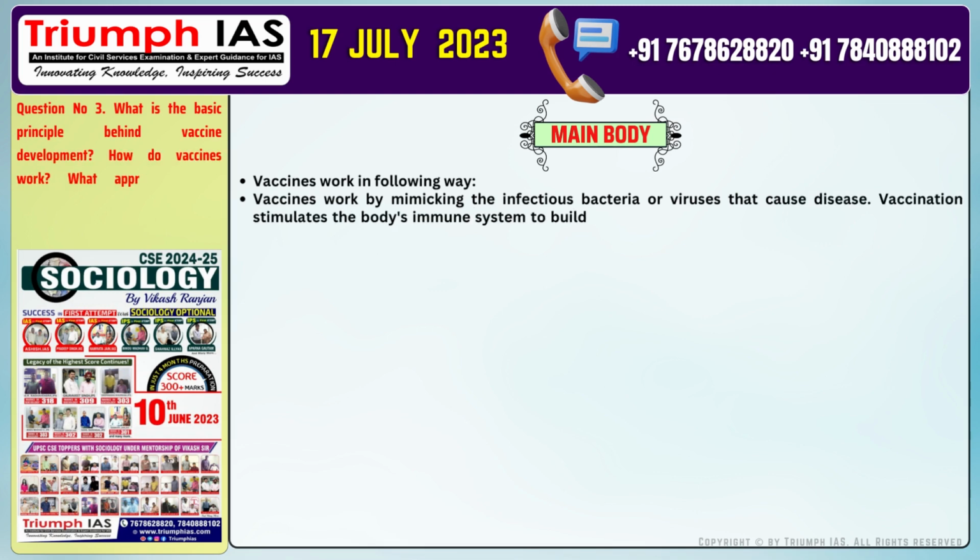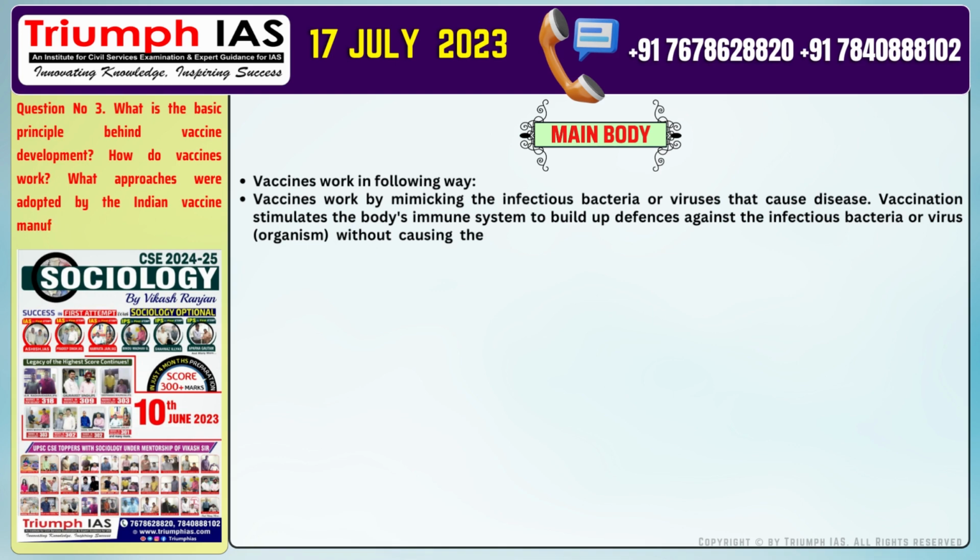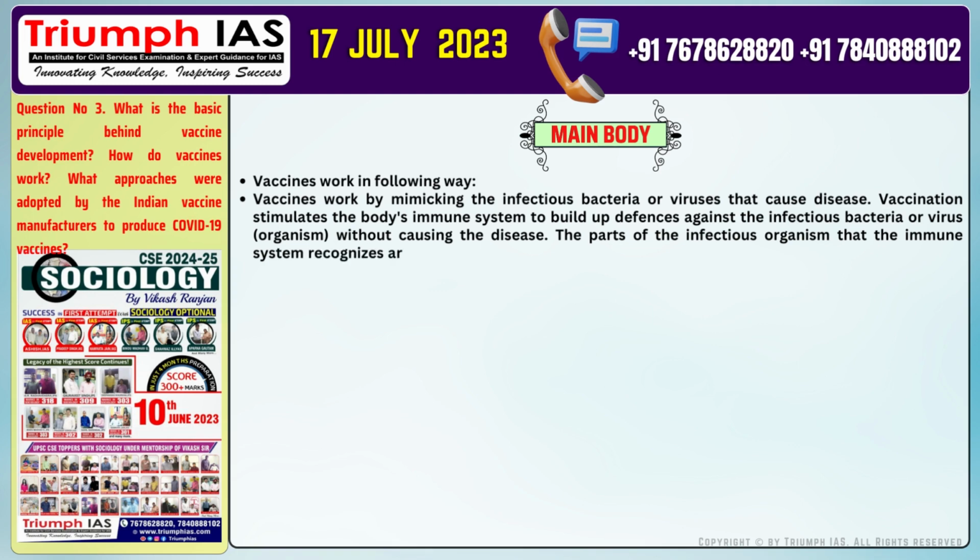Vaccination stimulates the body's immune system to build up defenses against the infectious organism without causing the disease. The parts of the infectious organism that the immune system recognizes as foreign to the body are called antigens. Vaccination exposes the body to these antigens.